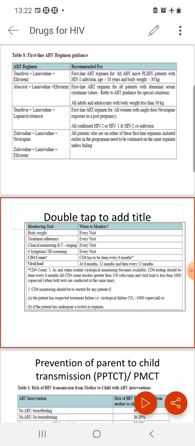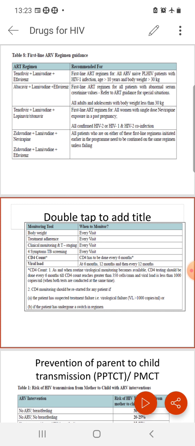These are the newer regimes, but if some older patients are already on an older regime and are stable, then we can continue the older regime also. All patients who are on either of the first line regimes initiated earlier in the program need to be continued on the same regime unless failing. If treatment is failing, then we can switch therapy, but if the patient is stable and doing well, we can continue the previous regime like zidovudine, lamivudine, nevirapine, or zidovudine, lamivudine, efavirenz.